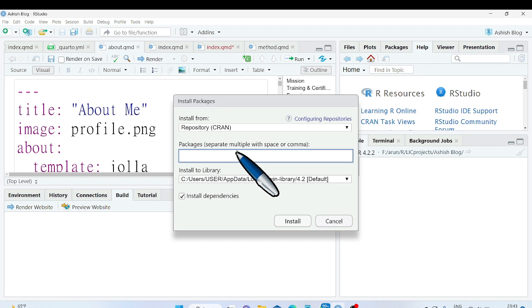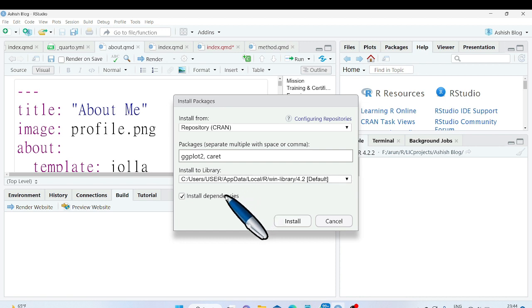In Packages option, you can write one or more R library packages name that you want to install. So let's write here ggplot2 and caret. After selecting the libraries to be installed, from Install to Library option, you can choose destination folder or keep the default folder.